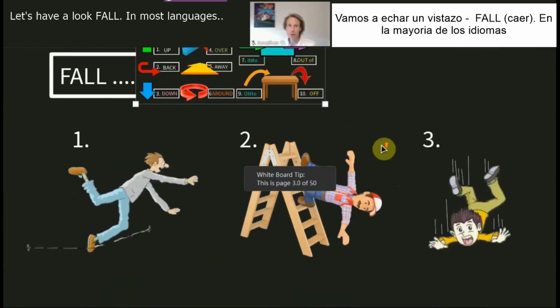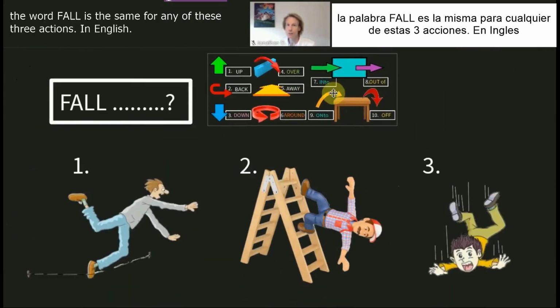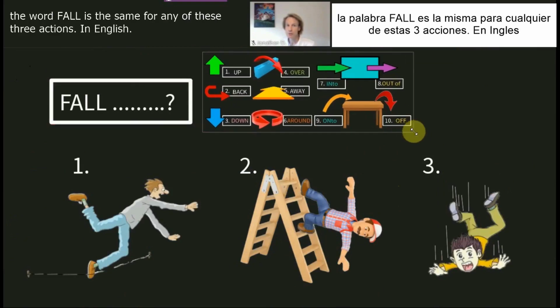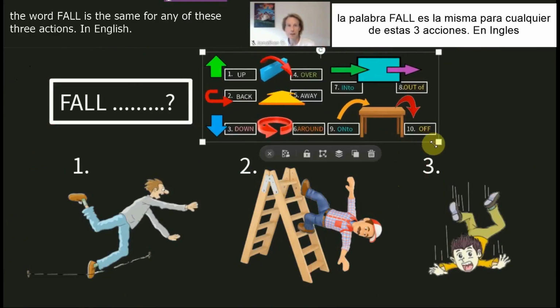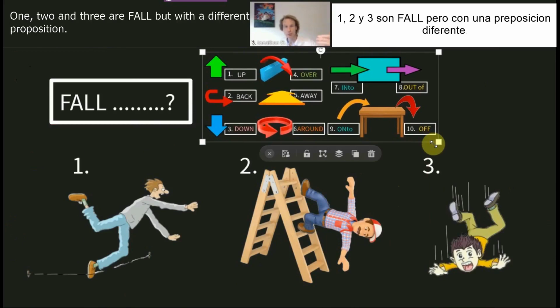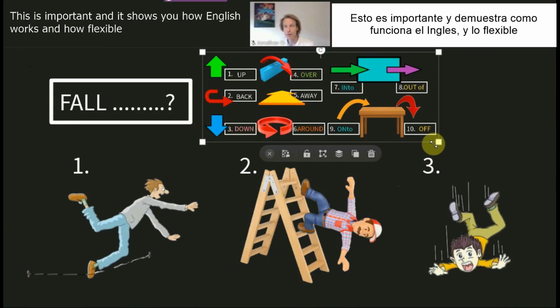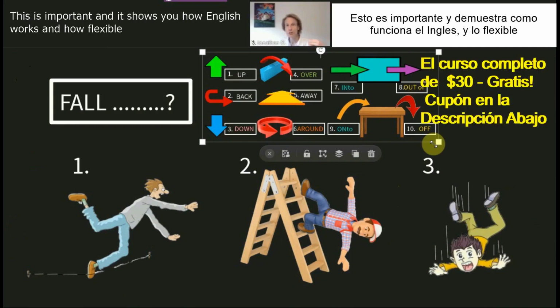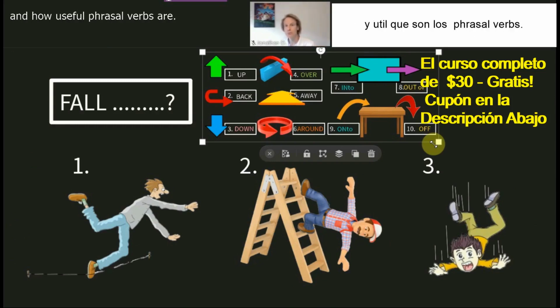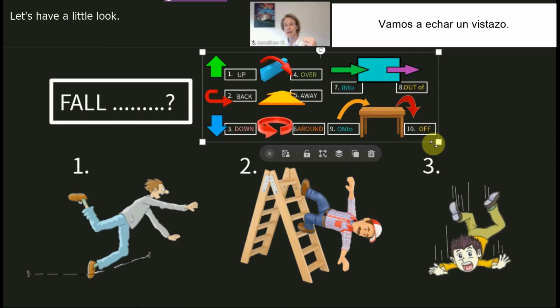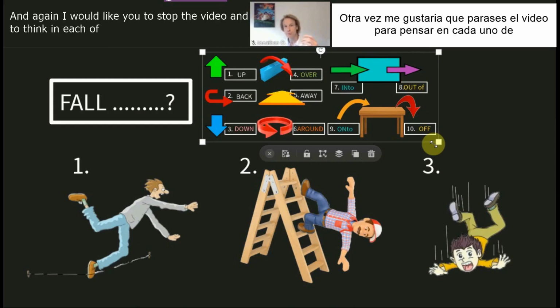In most languages, the word fall is the same for any of these three actions. In English, 1, 2 and 3 are fall, but with a different preposition. This is important and it shows you how English works and how flexible and how useful phrasal verbs are. Let's have a little look.